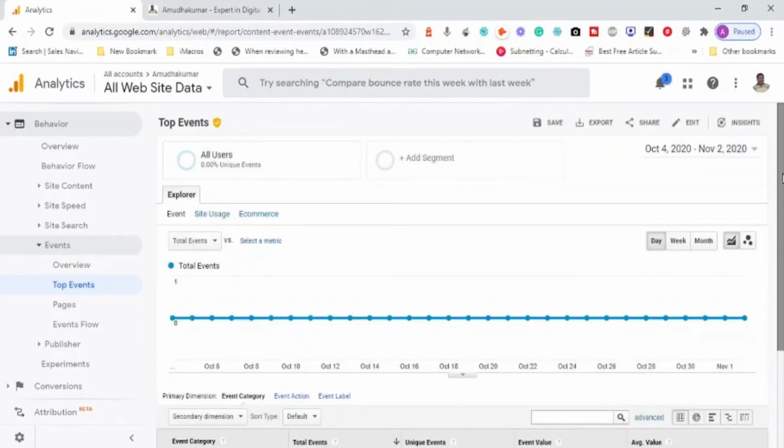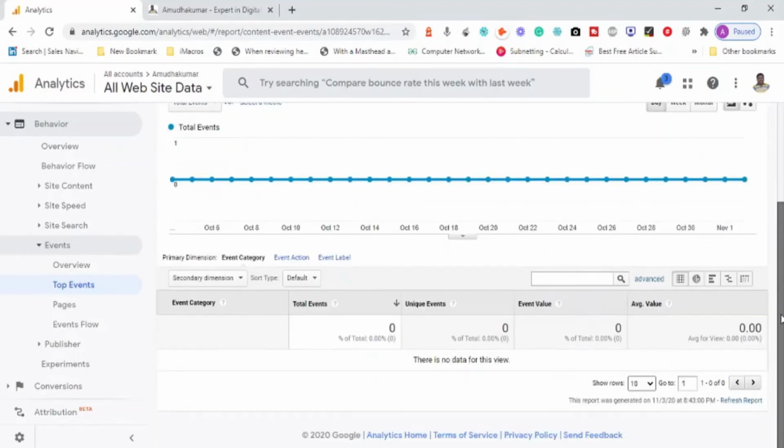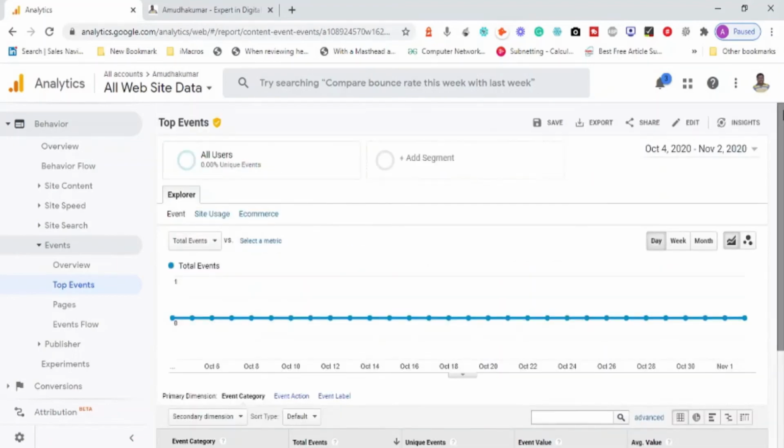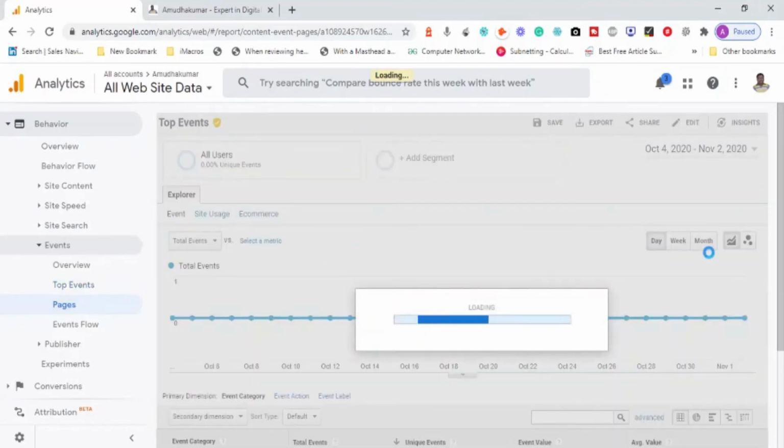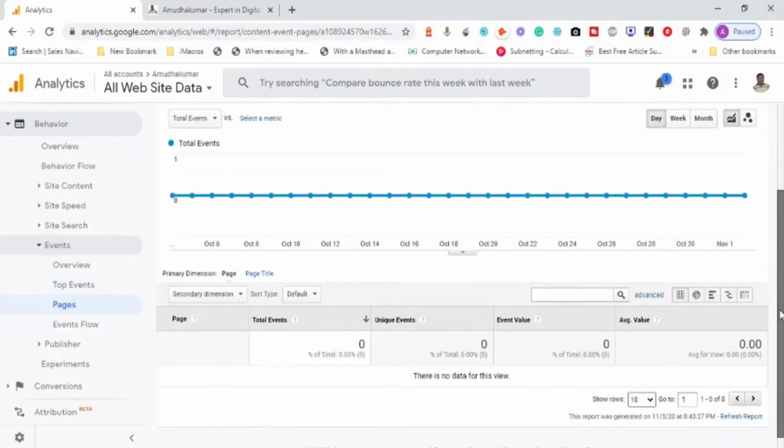Why are lots of metrics not shown here? I have no clarity about it, because events could have been defined, for example when people click on a particular button. Because the event is not displayed, I think no data is being displayed here. If you are using a demo account, it can show you some data. So pages or events flow: my website is not related to event-based activity, and that's the reason it's also not showing.